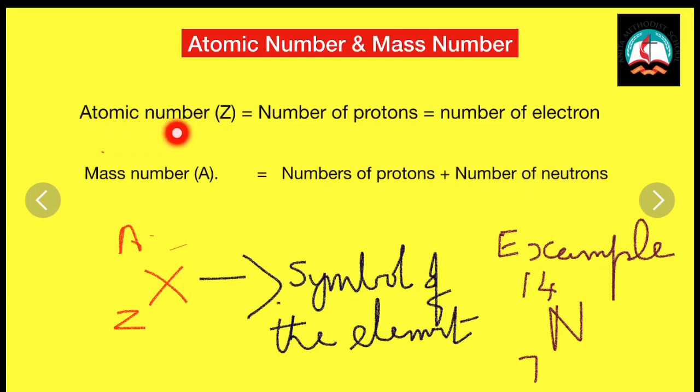How is atomic number represented? By the symbol Z. And how is mass number represented? By the symbol A. Now, let us look at the example. The symbol of the element is represented by X. A represents the mass number, which is written in the superscript. And Z represents the atomic number, which is written in the subscript. One more example, nitrogen. Its mass number is 14, atomic number is 17.